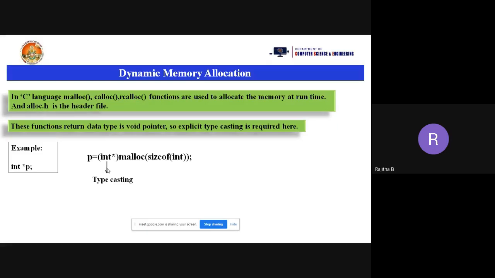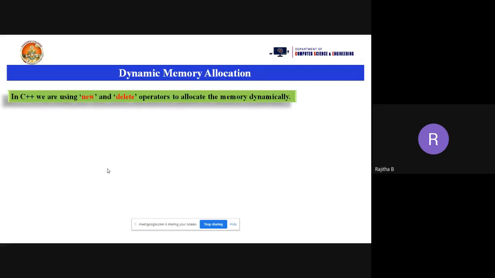Okay, so this is done when you're using the C language, isn't it? Now when we come to C++, how is the memory allocated? We have malloc, calloc, realloc as functions in the C language, but we are not using them in C++ programs. You can use them, but C++ has extra features. So what are they here? We are using the new and delete operators.